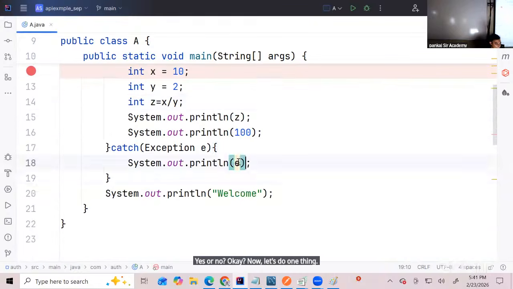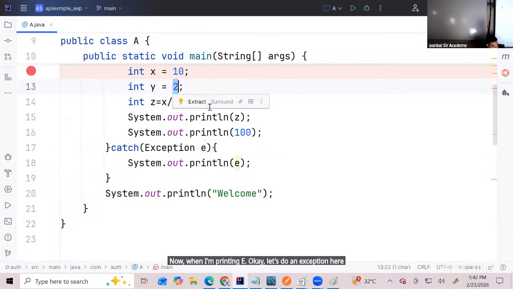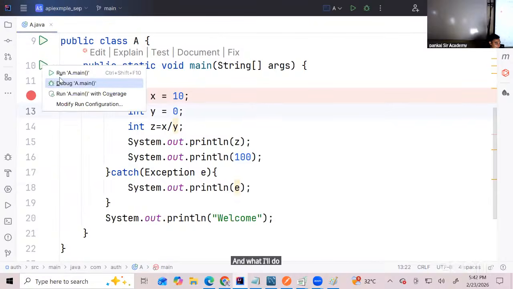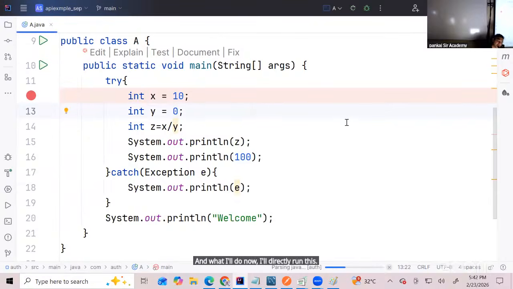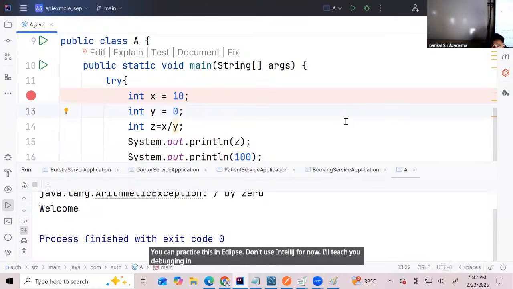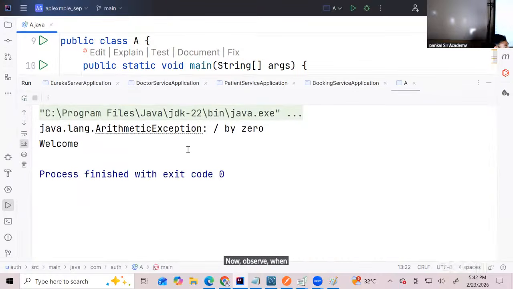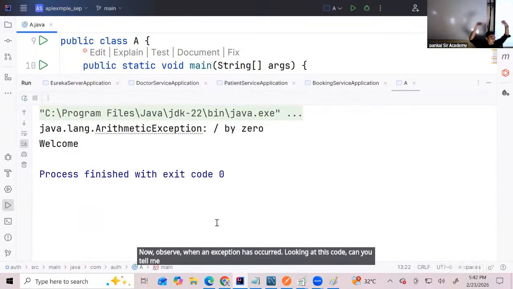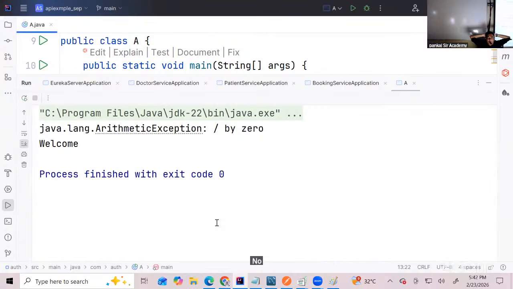Now, let's do one thing. Now, when I'm printing E, let's cause an exception here. And what I'll do now, I'll directly run this. You can practice this in Eclipse. Don't use IntelliJ for now. I'll teach you debugging in IntelliJ in future classes. Now observe, when an exception has occurred, looking at this code, can you tell me the line number where the exception occurred? No. We don't know.